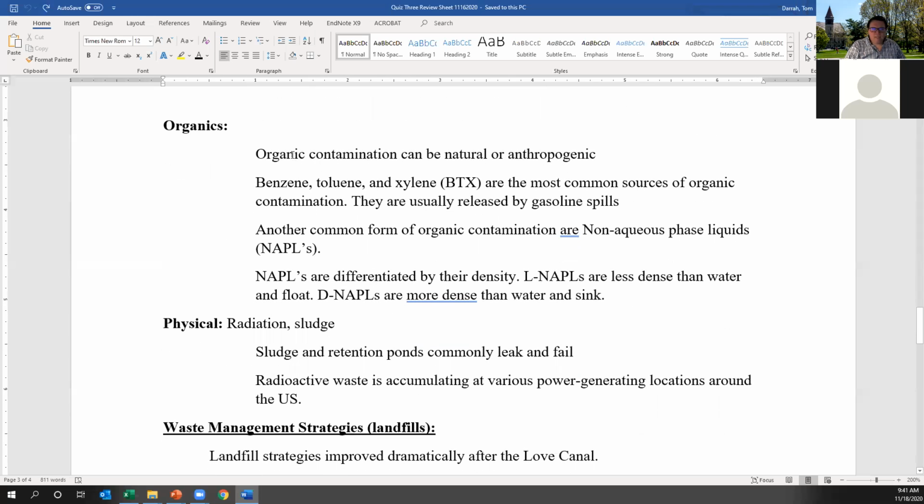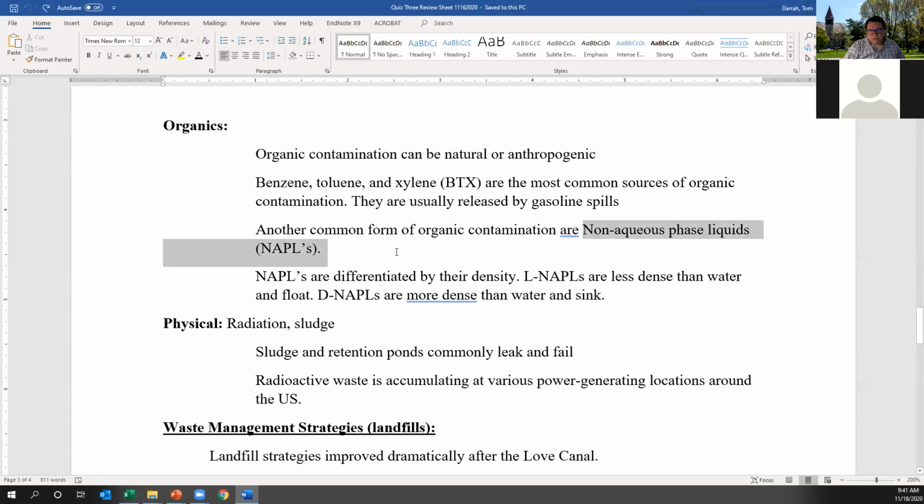Onto the topic of organics. Organic contamination, again, can be natural or anthropogenic. The key anthropogenic contaminants are things like benzene, toluene, xylene. You don't have to know those, I promise you. But BTEX is a common source of organic pollution, and most of these come from gasoline spills or actually leaks in tanks at gasoline stations.